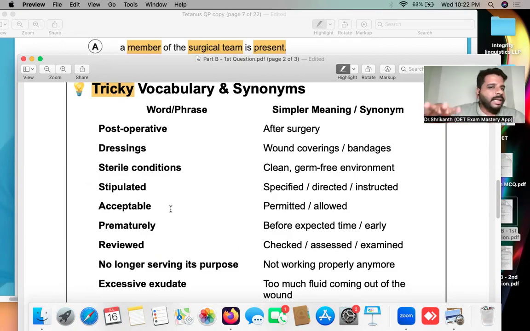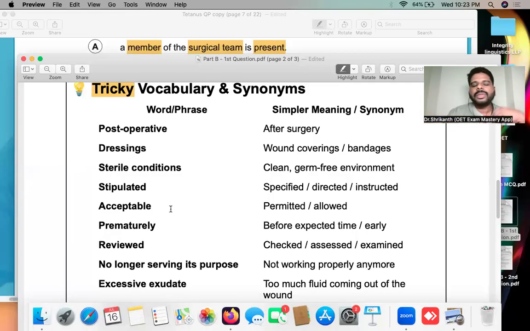So this is an international examination where even people from English speaking countries, who only speak English, are involved. We speak multiple languages. For us, English is a second language. But even for English speaking countries, doctors and nurses from there are also required to write the same question paper that you will be writing. So the OET is never going to make it very easy. You must never underestimate the OET. It looks very innocent, but there's a lot of trickery behind it. You must always be prepared to face any tricks of the OET.